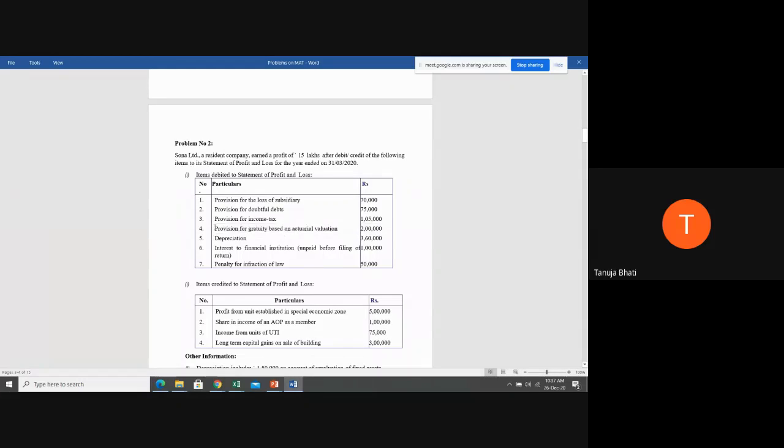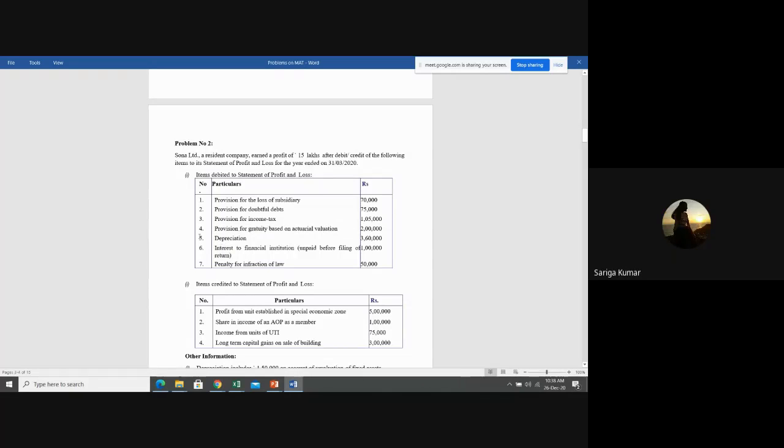See, students, only provision for unascertained liability you have to add. Provision for certain liability which you know is based on actual basis, you have to ignore it. So tell me, students, provision for gratuity based on actuarial valuation, whether you will add it or ignore it. Ma'am, ignore. Very good. Ignore it.